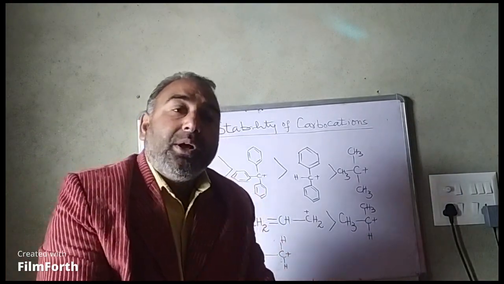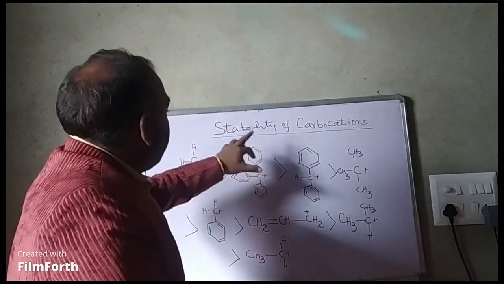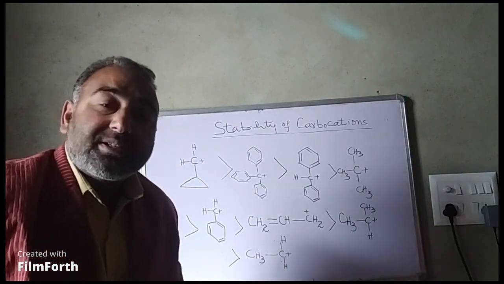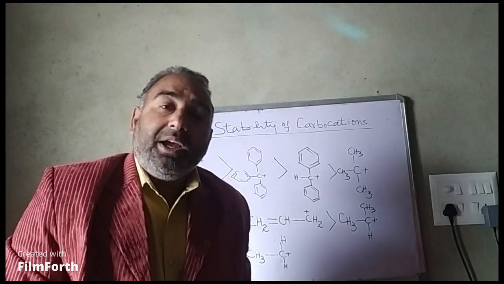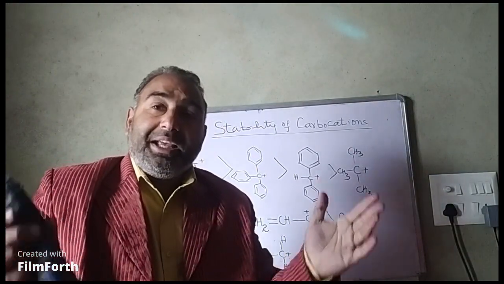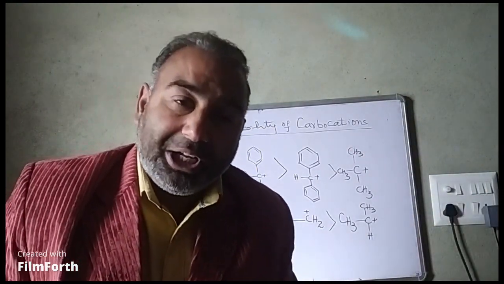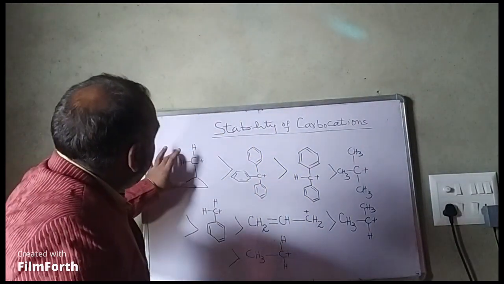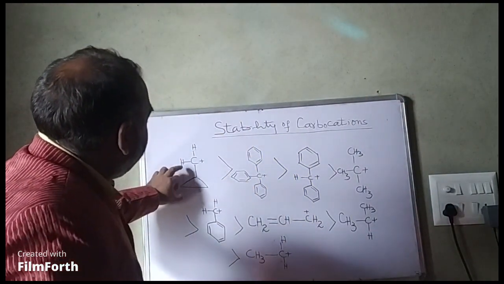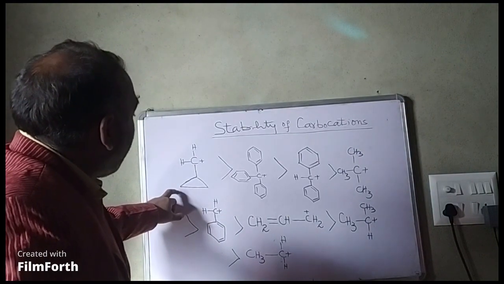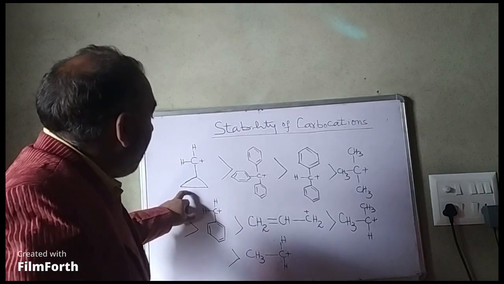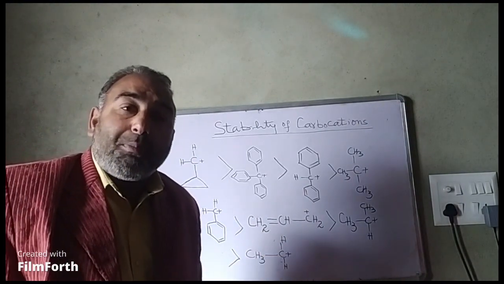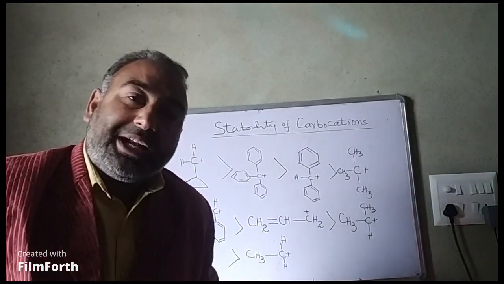Let us start one more part of that. I have written here some carbocations in order of their decreasing stability. You can see the most stable carbocation is this. It is called cyclopropyl methyl carbocation.